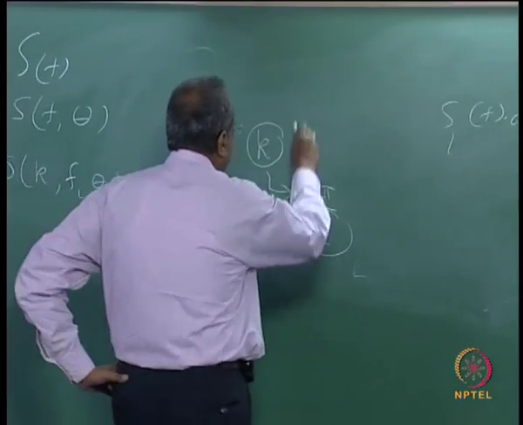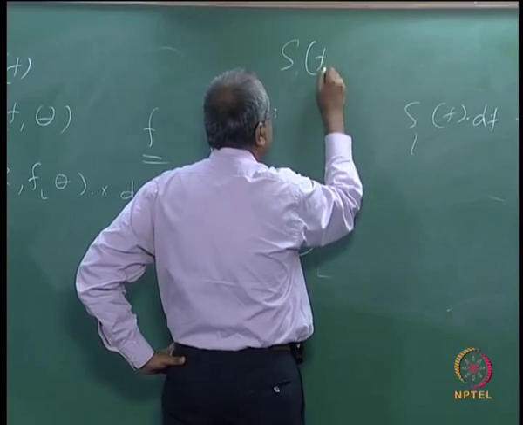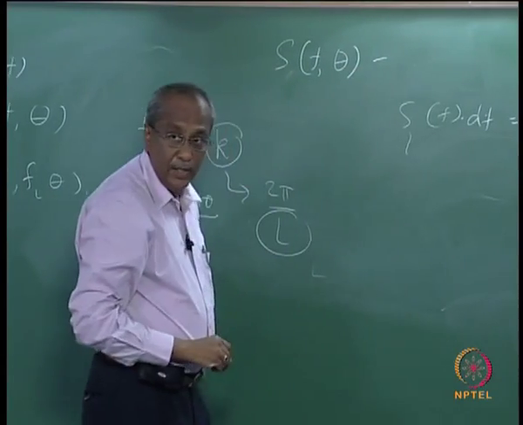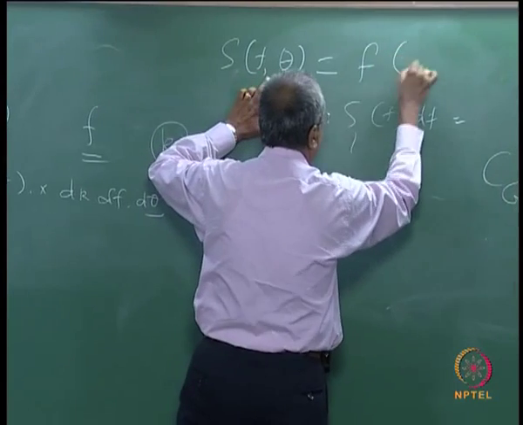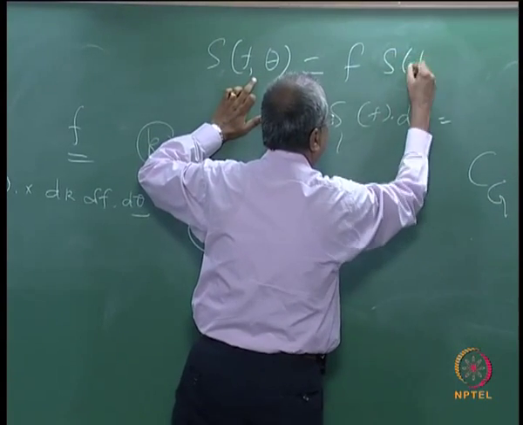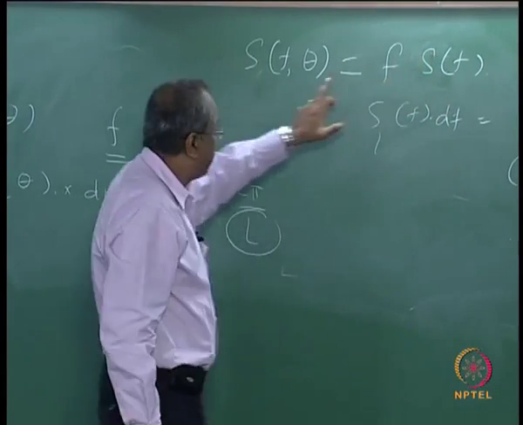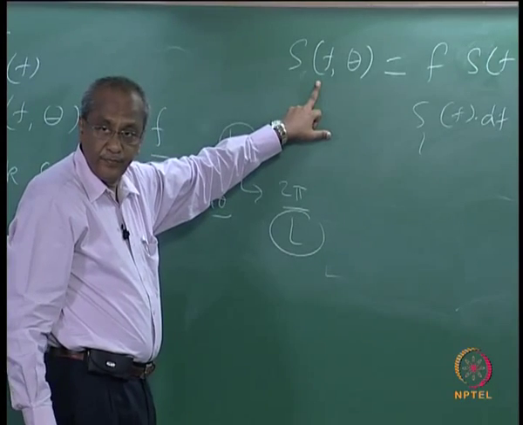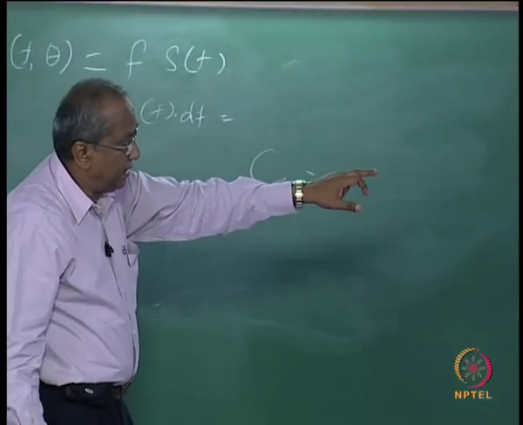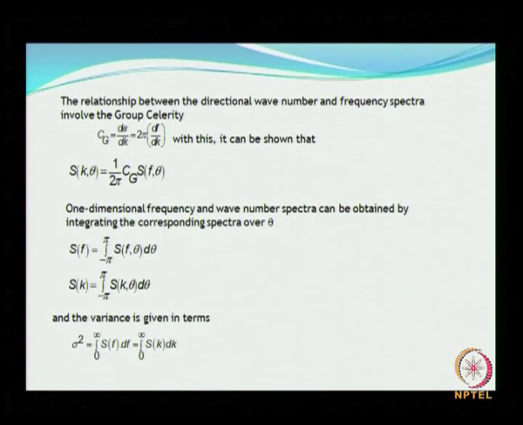What we have seen earlier, we had this as a function of, only the 2D spectrum, from which we got the directional spectrum. Now what we have related right now is your wave number spectrum to your directional frequency spectrum, and the link is provided by the group celerity.